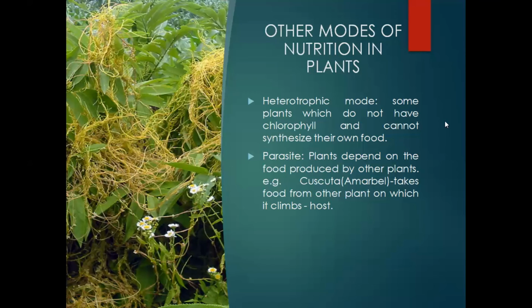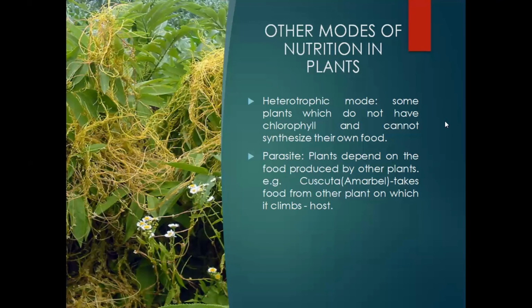So these plants which derive their food from other plants or other animals, or by eating certain animals, are called heterotrophs. This mode of nutrition is called the heterotrophic mode of nutrition, which is exhibited by certain plants which are not green in color or which lack chlorophyll as the chief photosynthetic component.